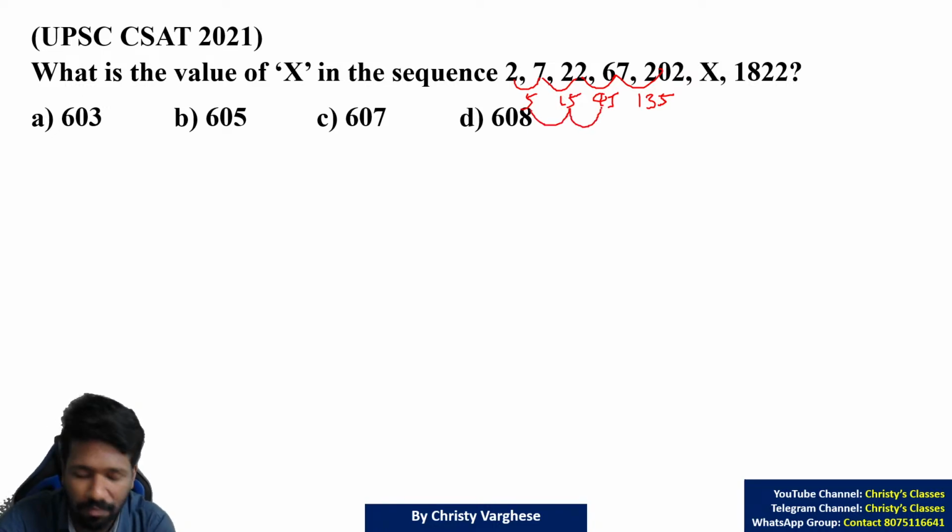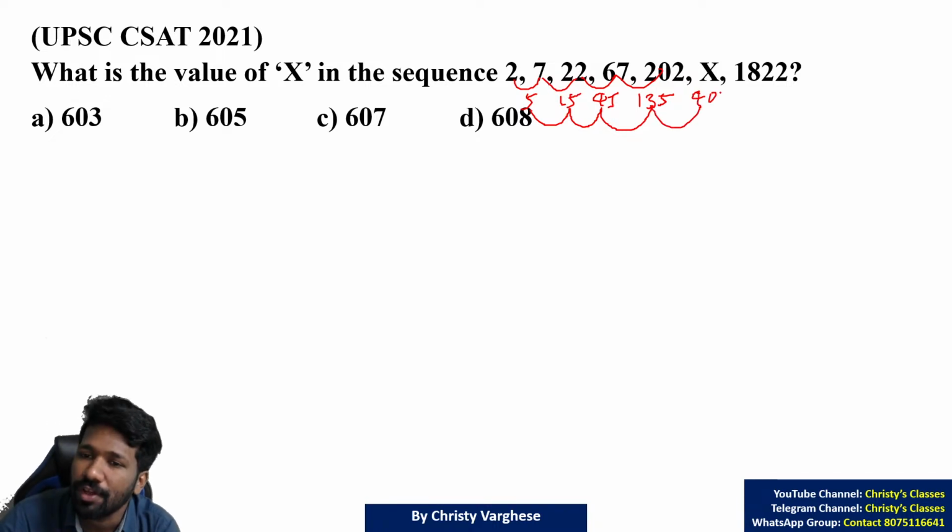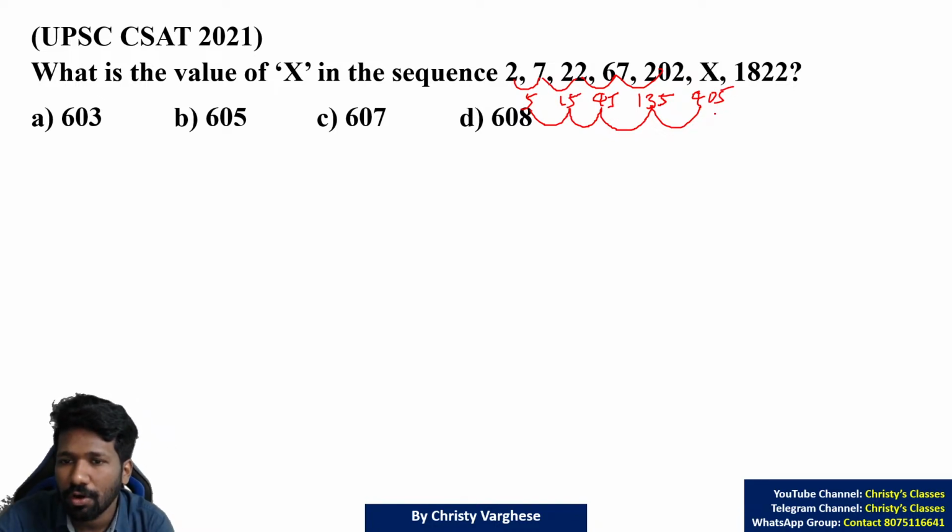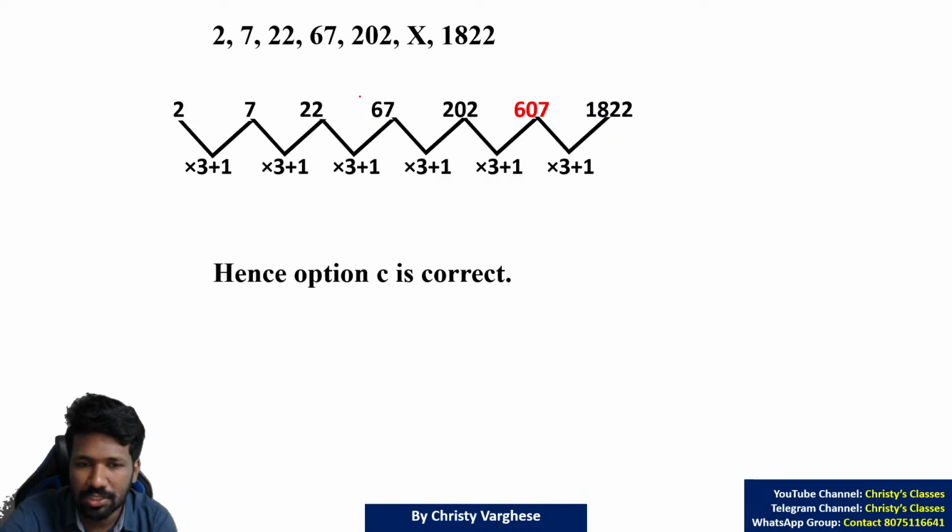5 into 3 is 15. 15 into 3 is 45. 45 into 3 is 135. So 135 into 3 will be 405. 405 should be the next difference. So 202 plus 405 is 607. 607, option C. All of you understood?